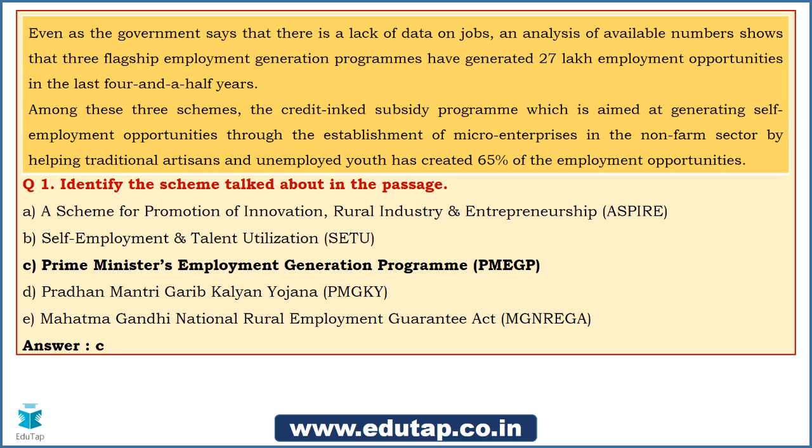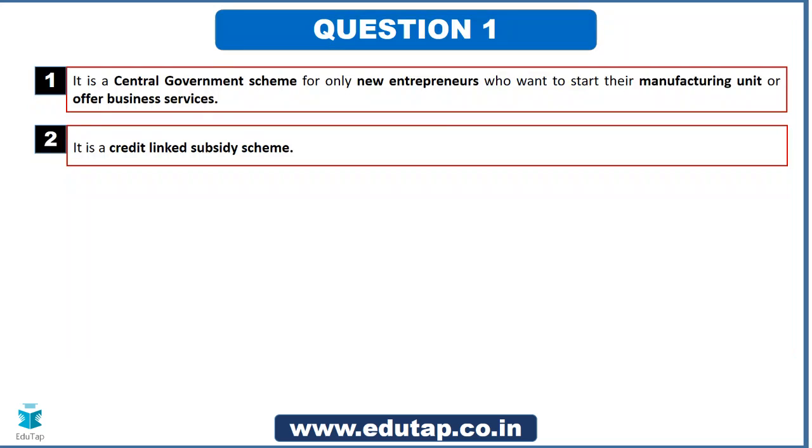So yes, Swapnil, you're correct. It is PMEGP. Let me just tell you, first of all, it's a central government scheme. What we'll do is, after each question we will see some of the important points, so that we cover the scheme holistically. It is a scheme for new entrepreneurs. This is very important, that's why this word is highlighted. And it is for anyone who wants to start their manufacturing unit or offer any business services. So this is a very general point about this, right?